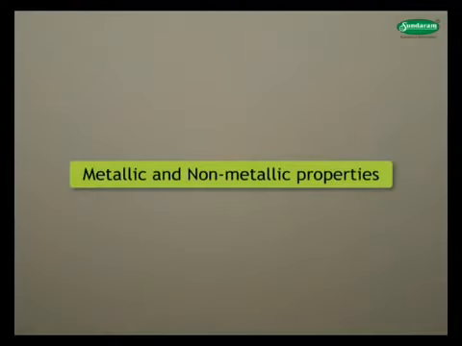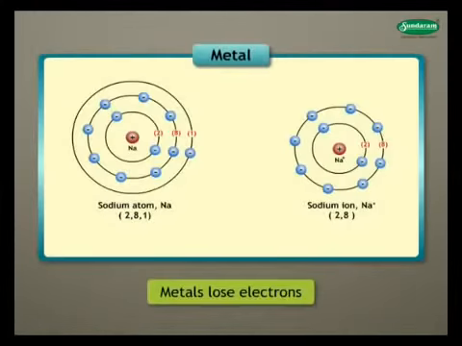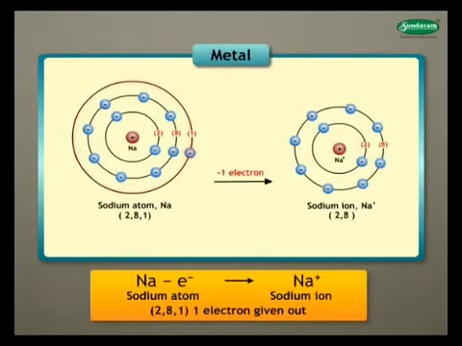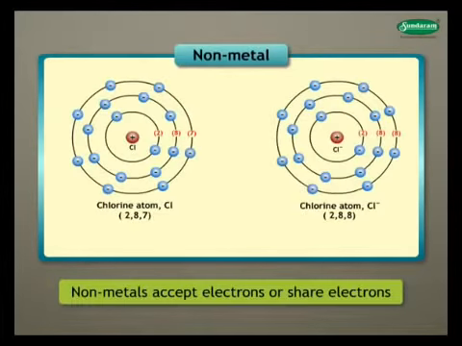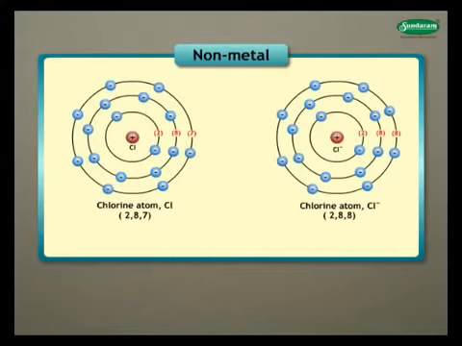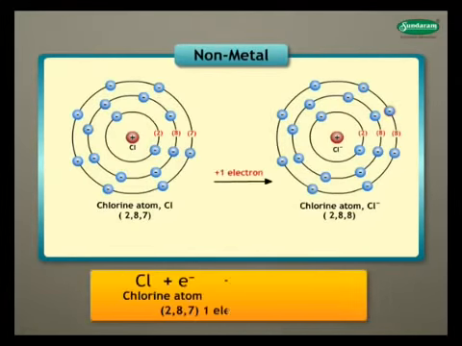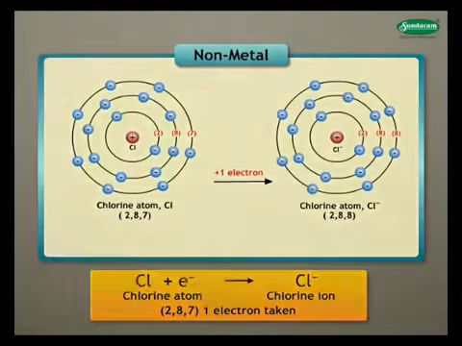Metallic and non-metallic properties. Metals show tendency to lose electrons. Therefore, they are said to be electropositive. You can see how one electron is given out by sodium atom. Non-metals show tendency to accept electrons or share electrons with another atom. Therefore, they are said to be electronegative. You can see chlorine atom taking one electron to become electronegative.